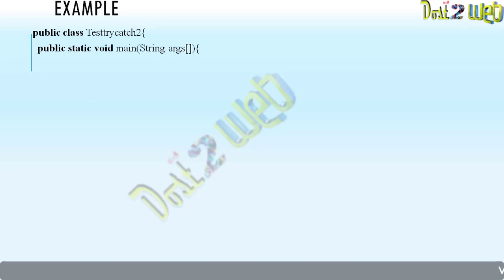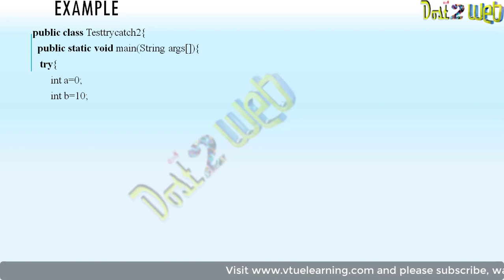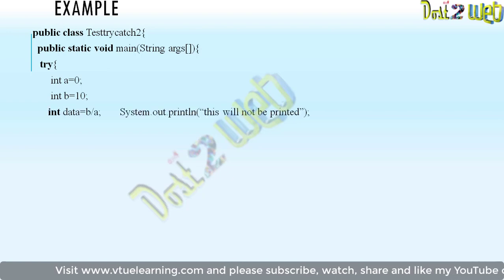Okay, so let's see one example. I am creating one class, TestTryCatch2. Whatever you want, you can create one class with the class name. Define the main method. In the main method I am writing the try block. I am writing int a is equal to 0, int b is equal to 10. So two variables we have declared as integers, a and b, and we have initialized the values also.